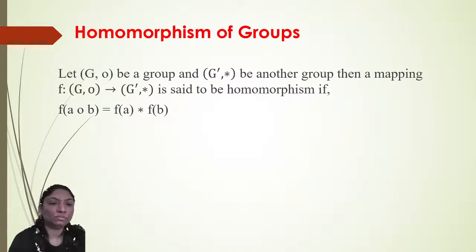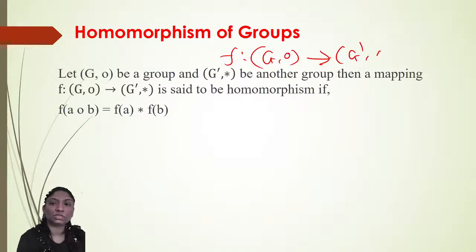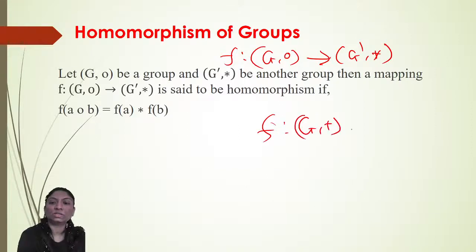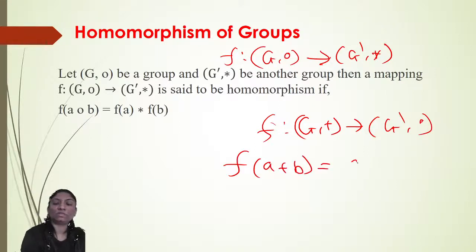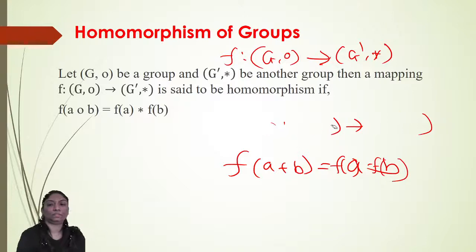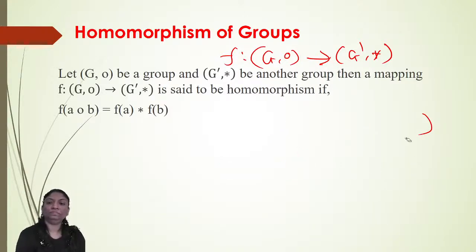Then the mapping F defined from G composite to G dash star is said to be a homomorphism if F of A composite B is equal to F of A star F of B. If the operation is addition, suppose F is defined from G plus to G dash dot, then you can say that F of A plus B is equal to F of A into F of B. That way.